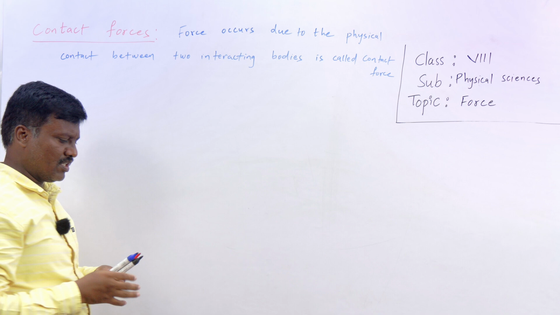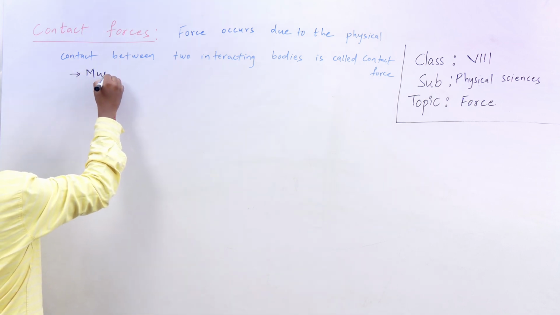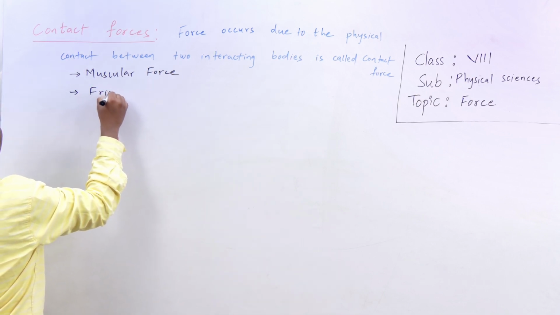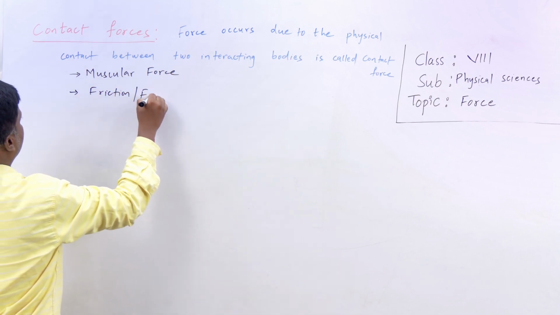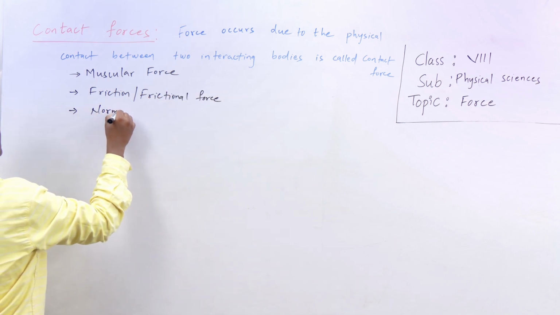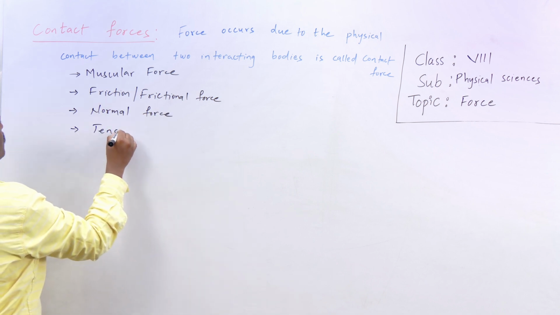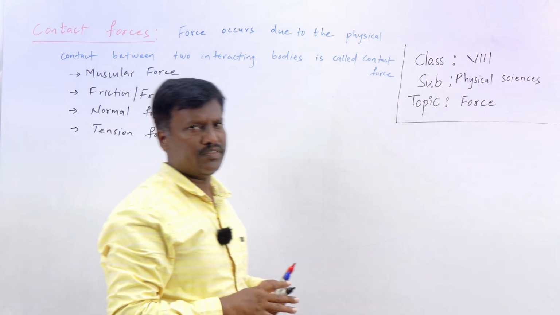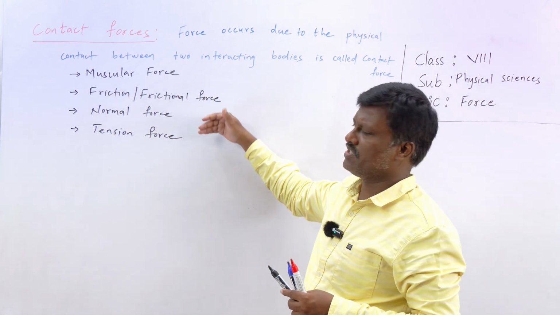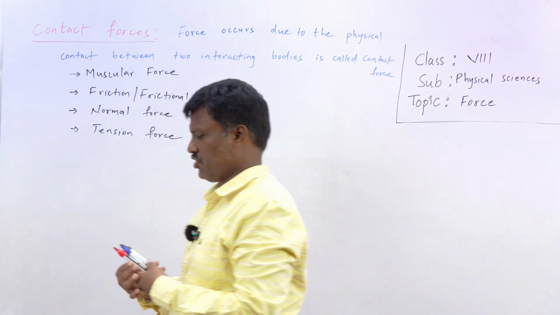So what are the examples of the contact force? Number 1, muscular force. Number 2, friction, or it is also called frictional force. Number 3, normal force, or it is also called reaction force. And the fourth one is tension force. These are the 4 examples of contact forces. Now we are going to discuss these 4 contact forces one by one in detail. First we shall have a discussion on muscular force.